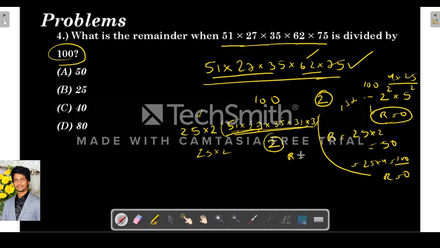So when an odd number is divided by 2, the remainder will be 1. Whatever the odd digit may be at the units place, like 1, 3, 5, 7, 9, when the number is divided by 2, the remainder will be 1 only. So for this, the remainder is 1, but you have to multiply here with 50. So the remainder will be 50 into 1, which is 50.